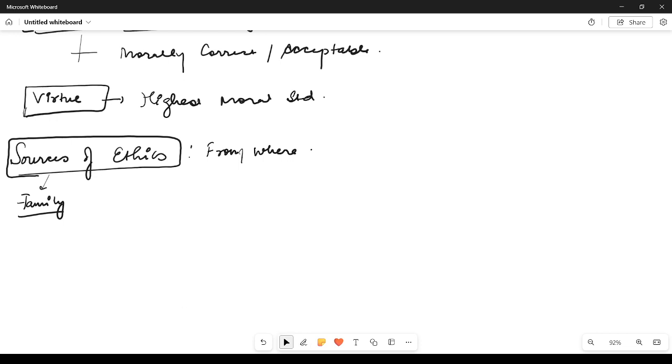For example, some families teach you respect, or some families tell you how to value things. So family is the first level of interaction for us, a source of ethics.